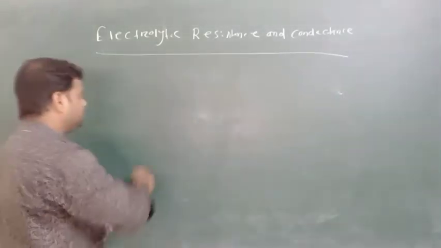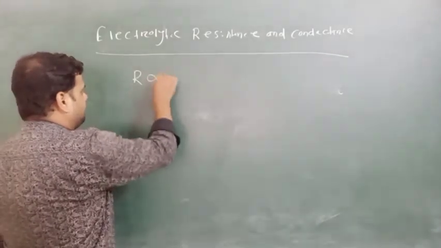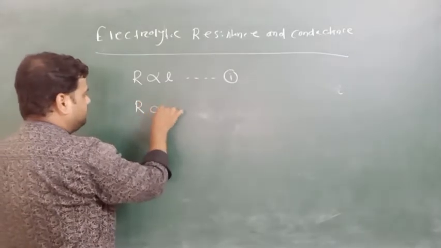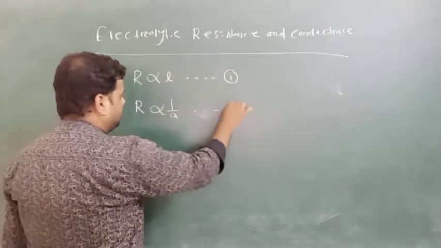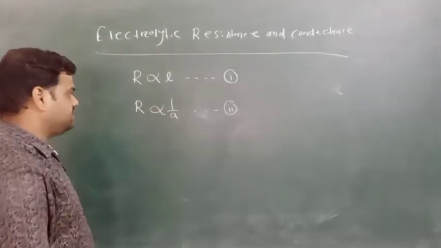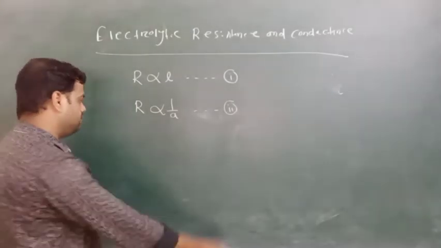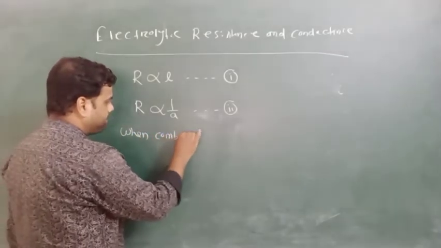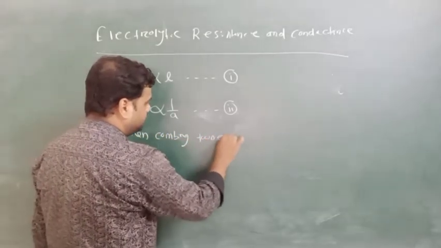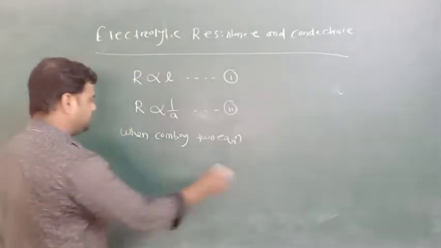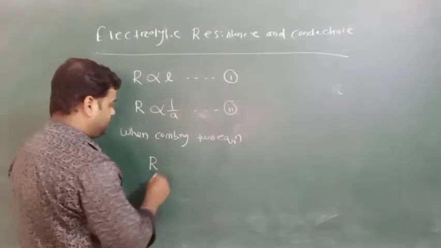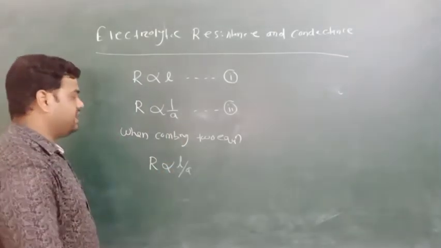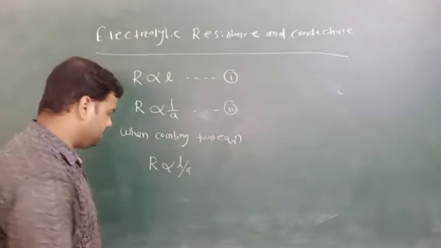Again I am writing that R is directly proportional to L, equation 1, and R inversely proportional to the area of cross section. When combining these two equations, we will get R directly proportional to L by A.